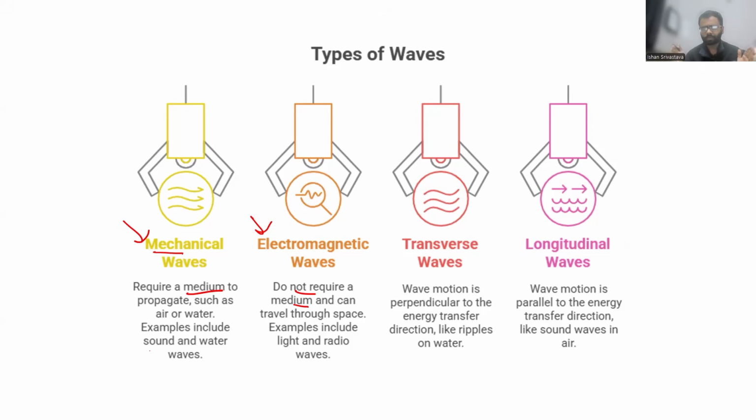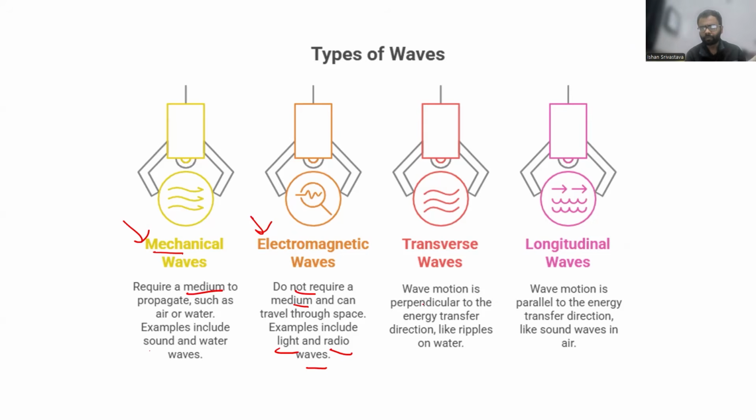So the sound waves, the water waves, obviously they require a medium. In space, you don't hear sound. Why? Because there's no medium to carry that, right? And you could hear sound all around you because there's a medium that can carry that wave, right? Similarly, water waves are carried by the water, so that is why they also require a medium, right? On the other hand, light comes from the sun, right? And it does not require any medium. Radio waves from satellites, again in space, work fine because they do not require any medium, right? That is the understanding.